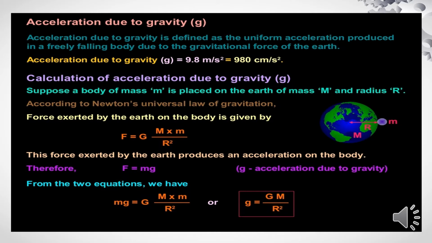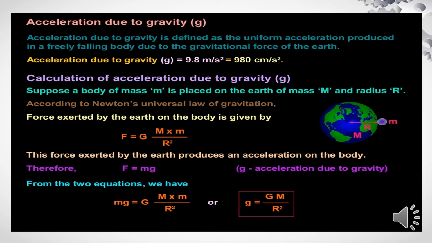Suppose you are considering a body of mass m placed on the earth of mass capital M. Capital M is representing the mass of the earth and small m is representing a body, which is considered as a moon. And the radius we are considering from the center of the earth to the point. According to Newton's universal law of gravitation, the force exerted by the earth on the body is given by F is equal to G into capital M into small m upon r square.